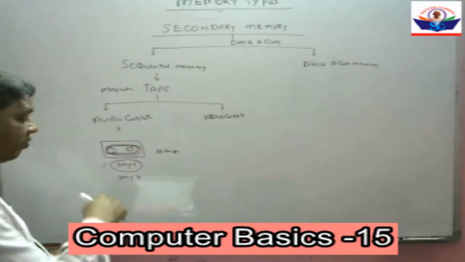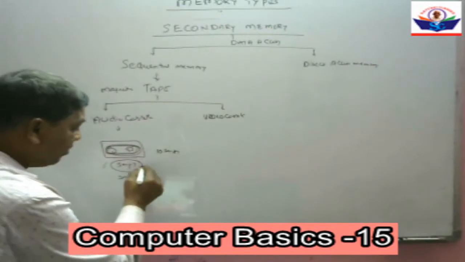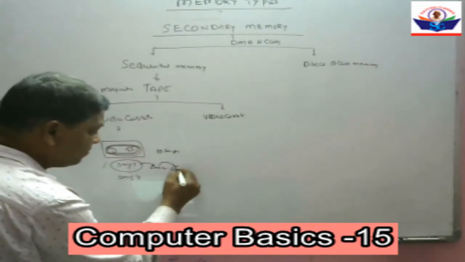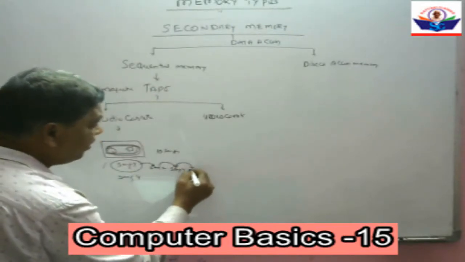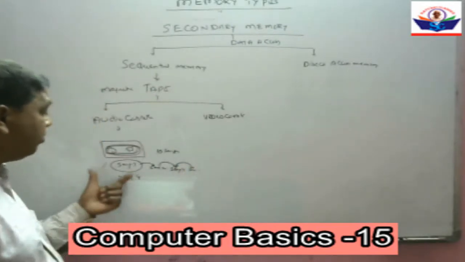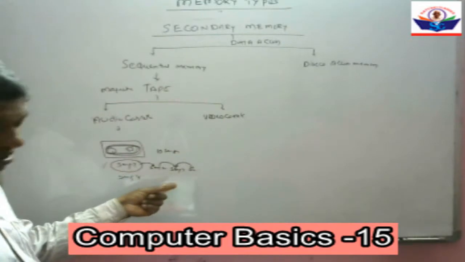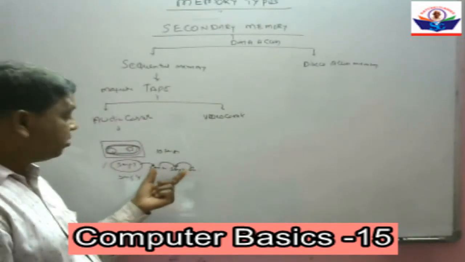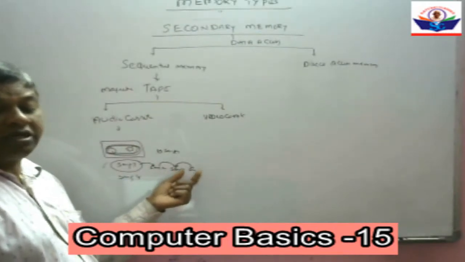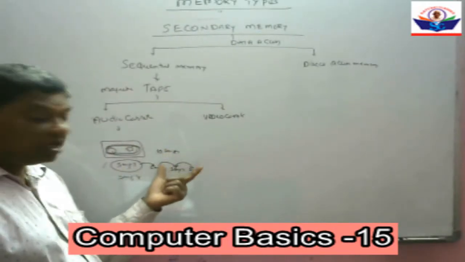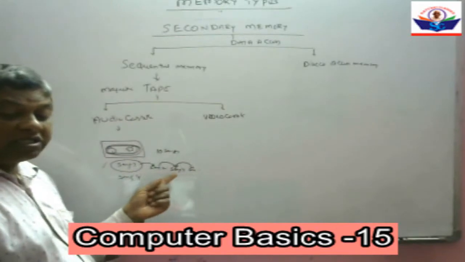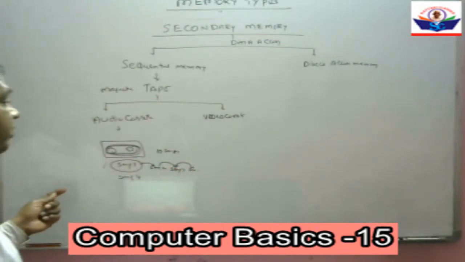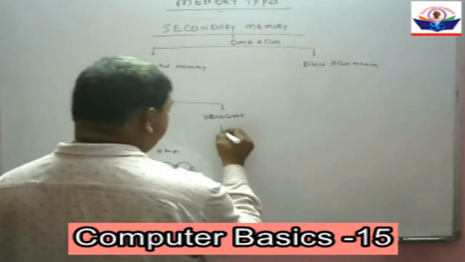That means we have to go sequentially, from song number 1 to song number 2, song number 2 to song number 3, song number 3 to song number 4. We can access the songs sequentially, not directly. So that is called sequential memory. In video cassettes also, we have seen the same process.